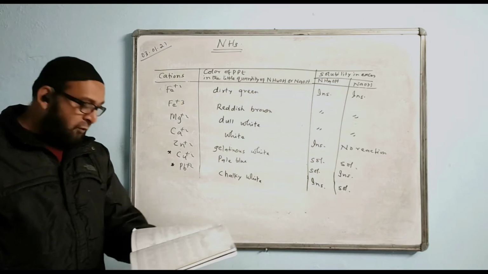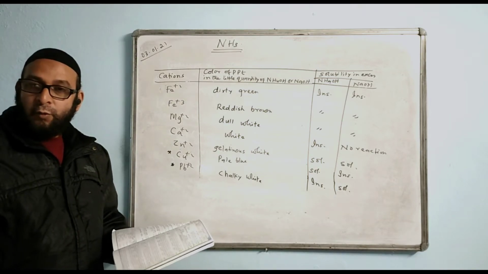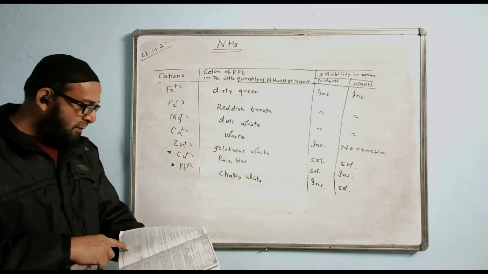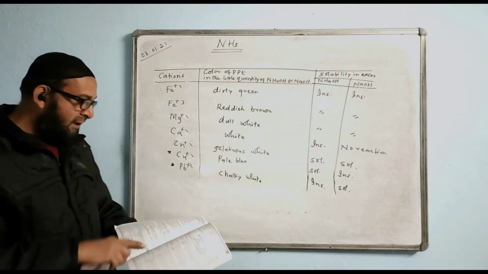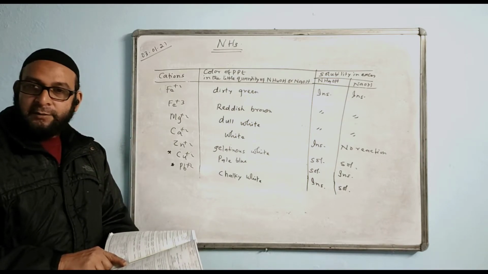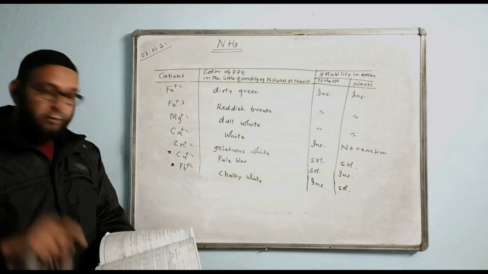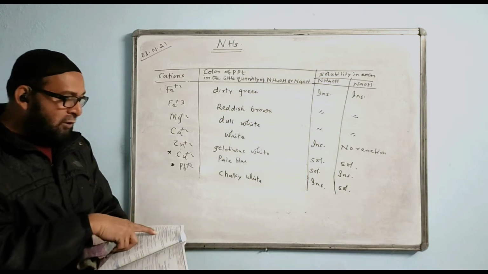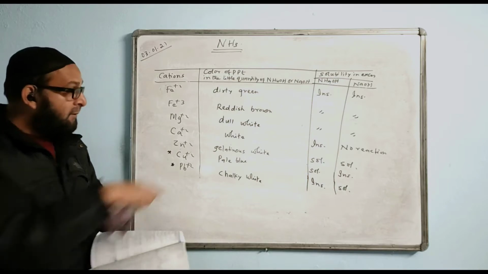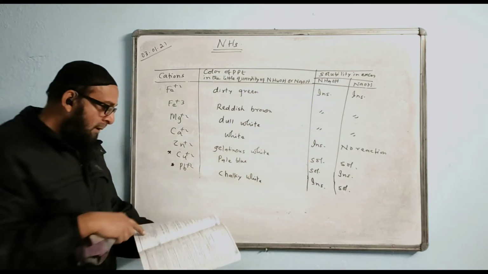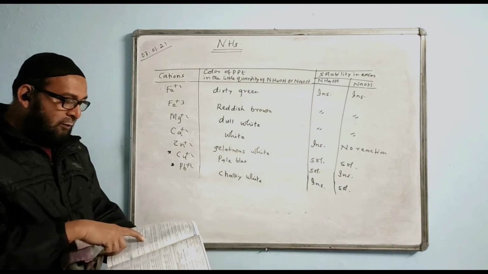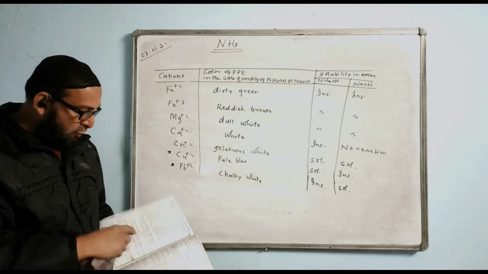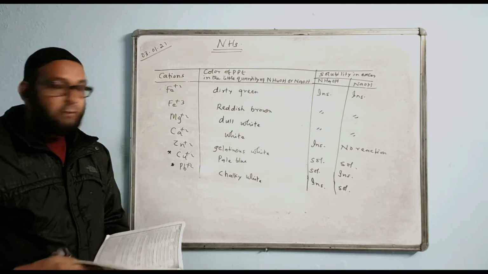Okay, if you have the book now, you can see page number 262. In this page, they have given the same thing that I gave over here. This is called analytical chemistry. Page number 262 you will see, and it is given there in the table only. Calcium is insoluble in case of ammonium hydroxide. That's what I have written there, insoluble. And in case of NaOH, they have given it black way. There is no reaction taking place. So this is correct.